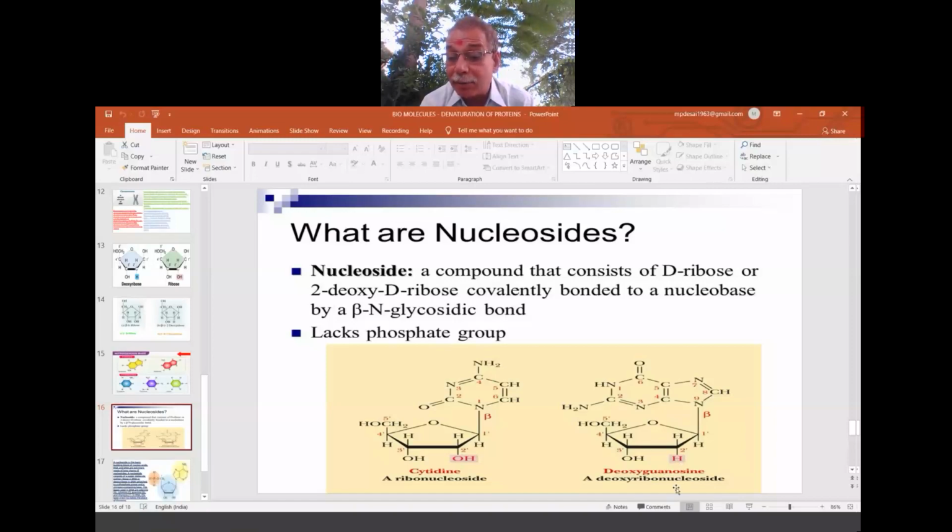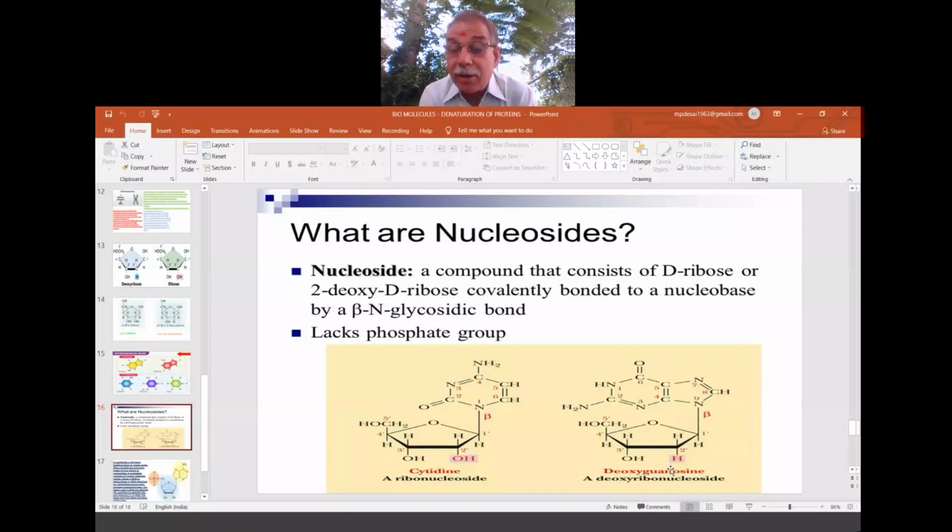Depending upon what type of sugar unit and what type of base unit is attached, they are named accordingly. In a simple way, a nucleoside is the combination of two units, the sugar unit and the base unit.